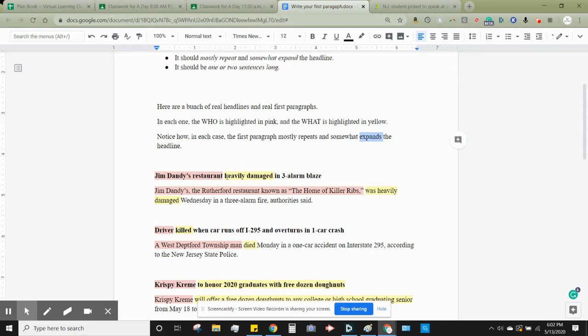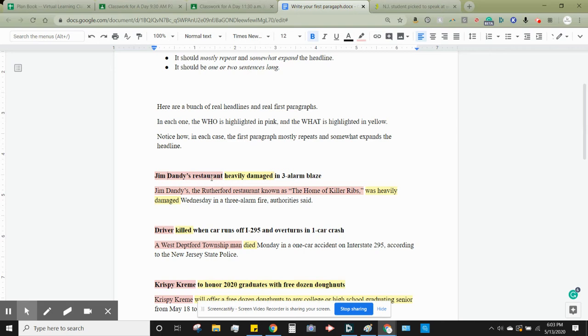So here there's this restaurant that caught on fire and got damaged. The who is Jim Dandy's restaurant, and the what is it was heavily damaged in a 3-alarm blaze. Right, I didn't highlight that. Is it part of the what? Yeah, I guess kind of. All right, so Jim Dandy's restaurant, heavily damaged.